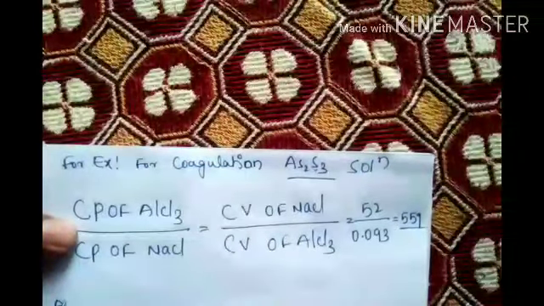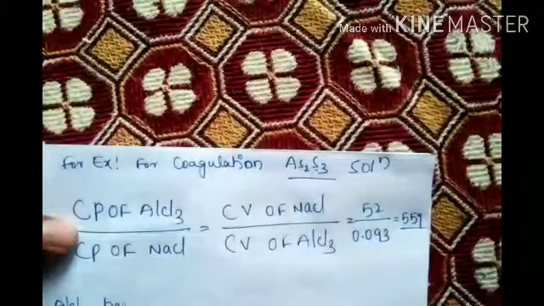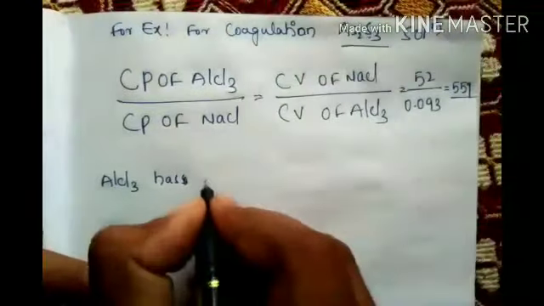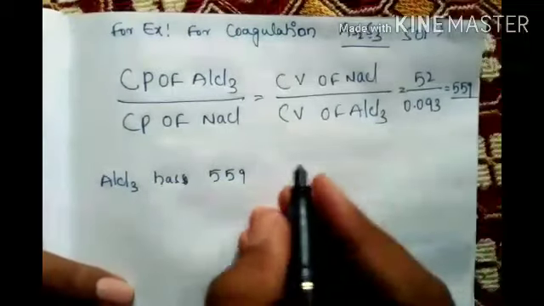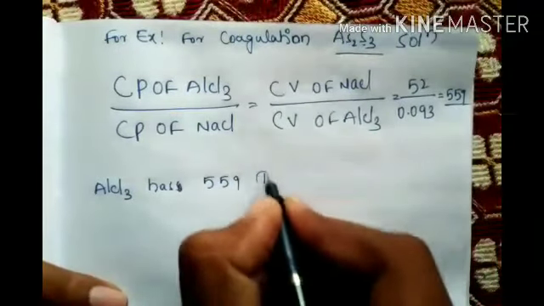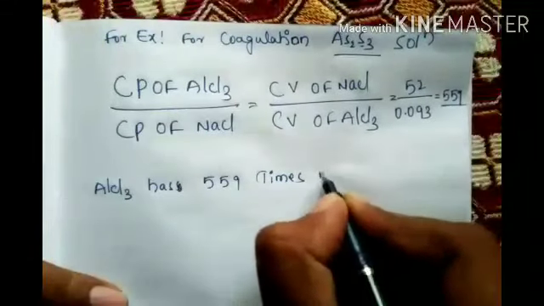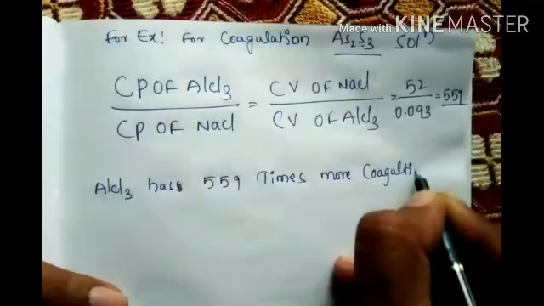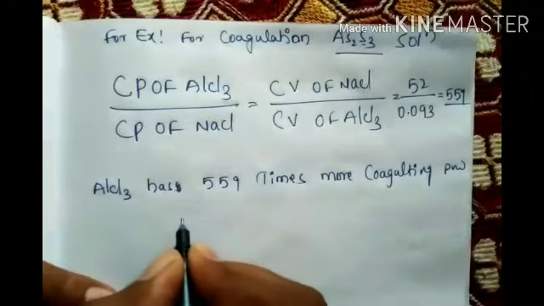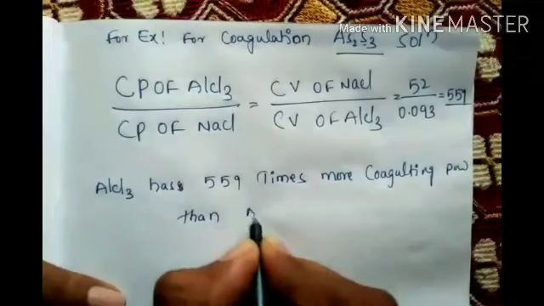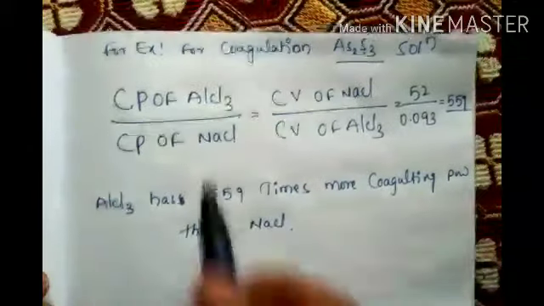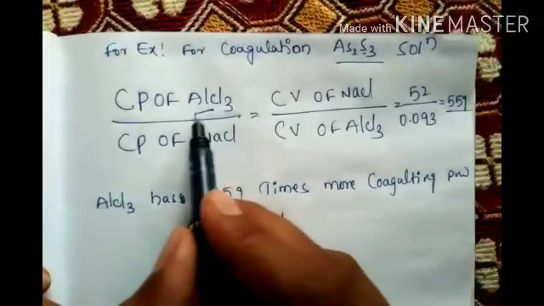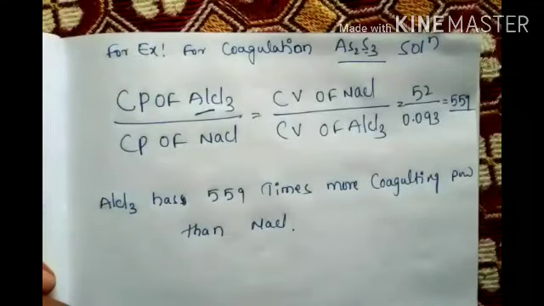Thus AlCl3 has 559 times more coagulating power than NaCl. This is the way of doing. See, which we are taking upside, that coagulation power we are finding.